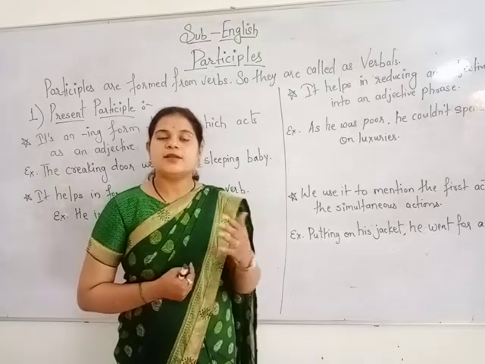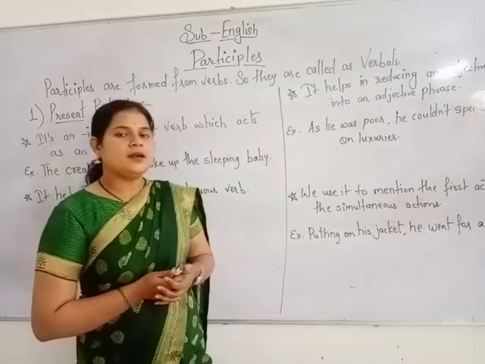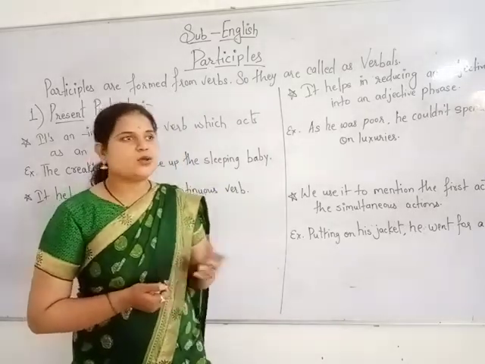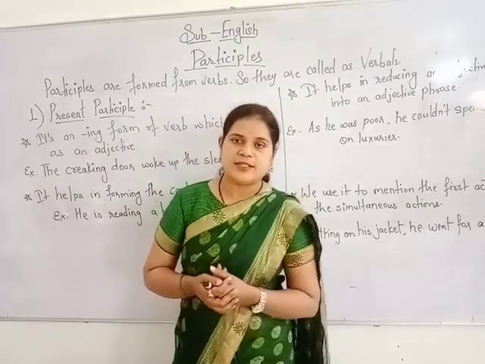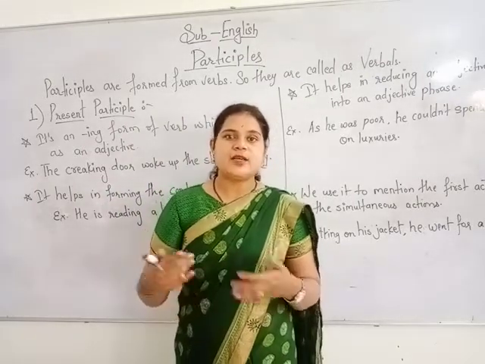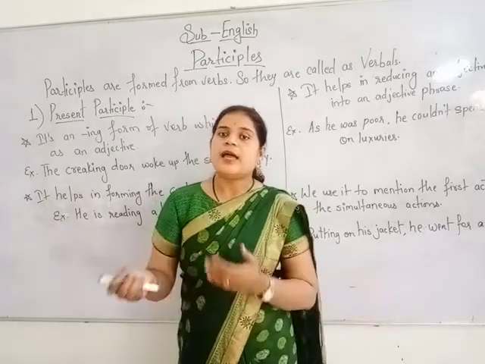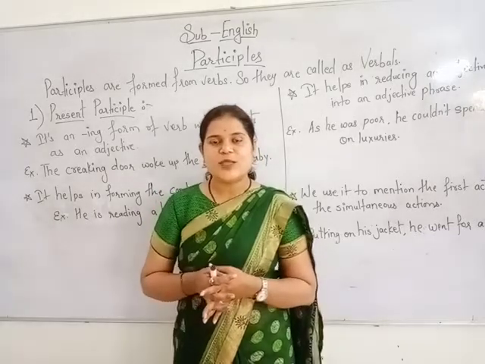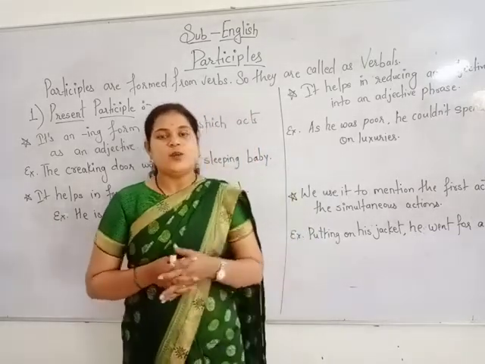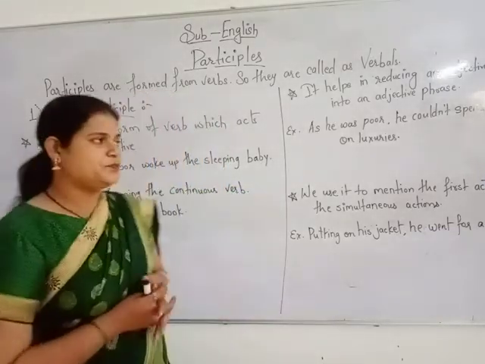Present, past and perfect. The perfect participle is not actually a separate type; it is a combination, a mixture of both the present participle and the past participle. Let us study them one by one in detail, starting with the present participle.